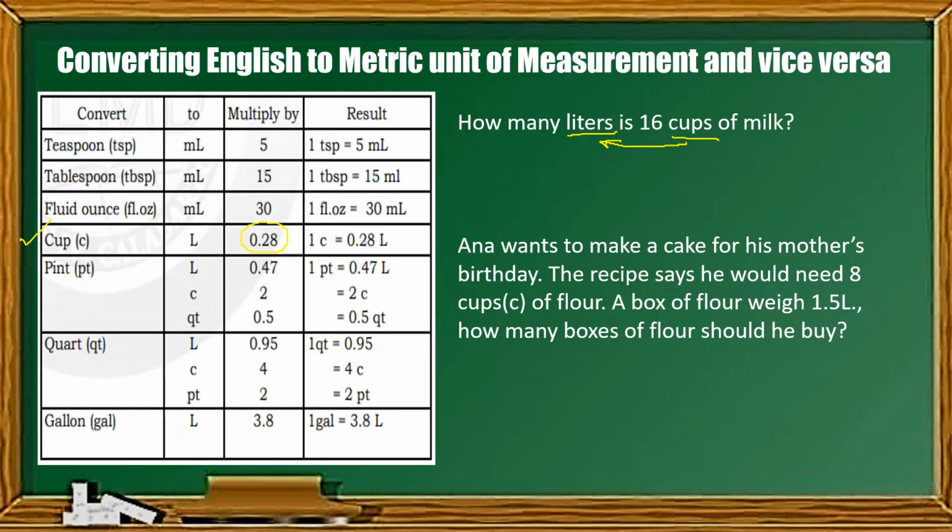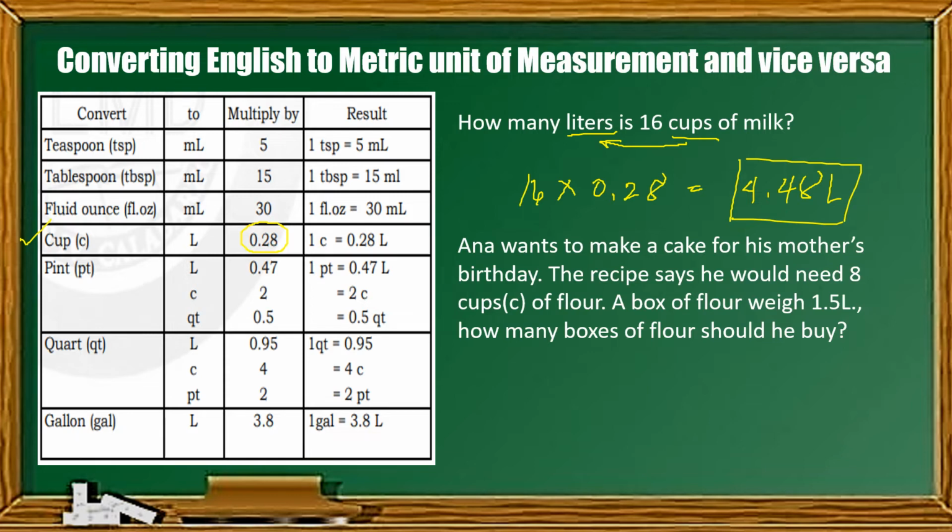So what will happen is 16 times 0.28. Our answer is 4.48. So, 16 cups is equivalent to 4.48 liters. Ayan. Ganyan lang po mag-convert ng ating measurement.